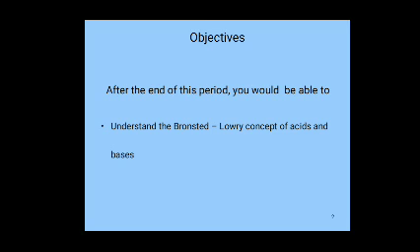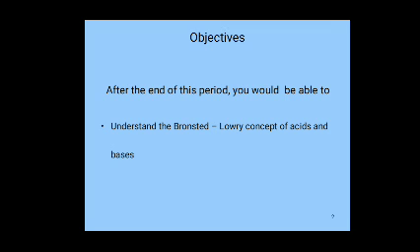The substance which produces H+ ions is called an acid, like HCl, H2SO4. The substance which produces OH- ions is called a base, like NaOH, KOH. Acid and base react together to form salt and water, which is called Arrhenius neutralization.